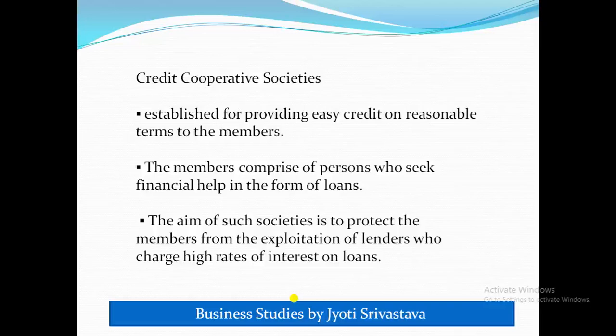So to protect these people, these credit cooperative societies are formed, and the members of this society are the persons who seek financial help, the persons who want loans, and they join together to form this society. The aim of such a society is to protect the members from the exploitation of lenders who charge high rates of interest on loans. To protect these people from falling into such hands, these credit cooperative societies are formed.